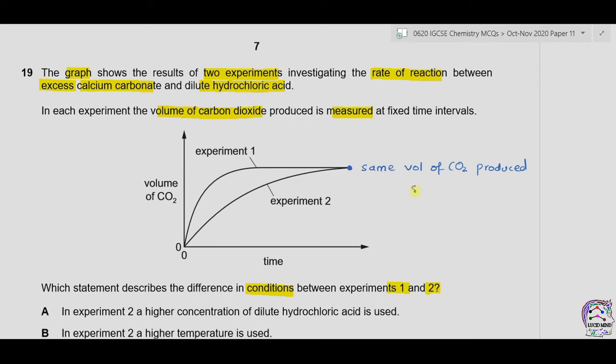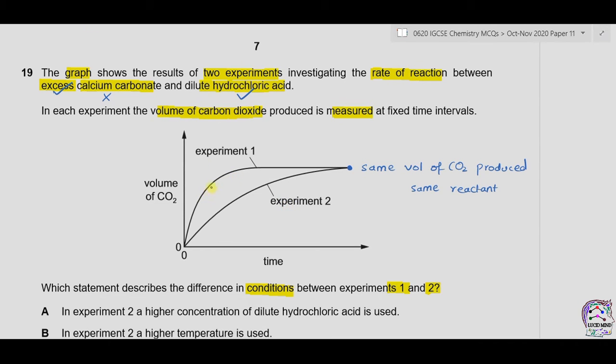So it means the same amount of reactant is used. As we have two reactants, one is calcium carbonate which is in excess, so it does not have any effect on the volume produced. Second is dilute hydrochloric acid, so we can assume that dilute hydrochloric acid is the same in both experiment 1 and 2.